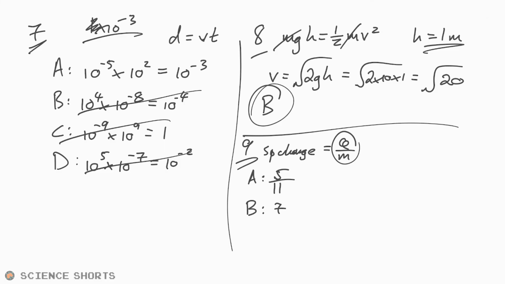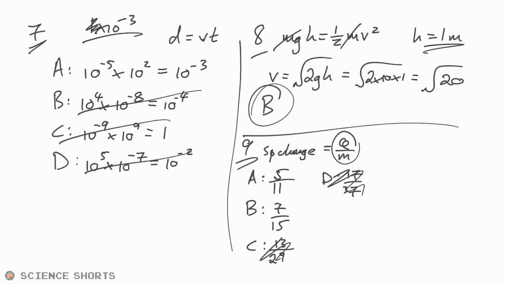So we have 7 divided by 15. Oh man, I don't know off the top of my head. It's been ages since I've done GCSE maths. So 13 over 29. I don't think that's going to be the case, is it? That's not going to be one, I don't think. And then we have D as well. It's going to be 17 over 37. Definitely not going to be that.